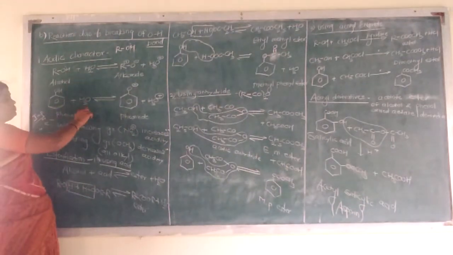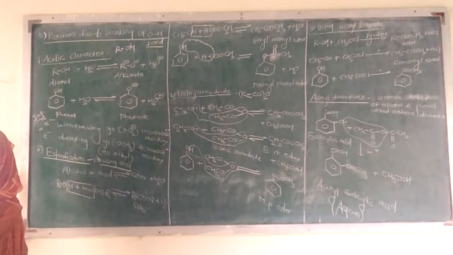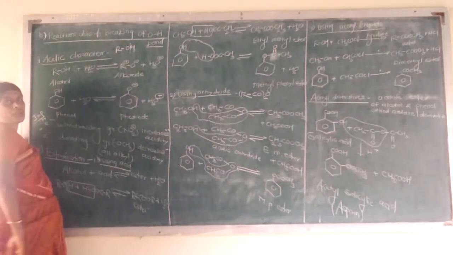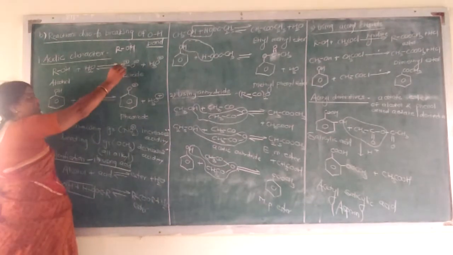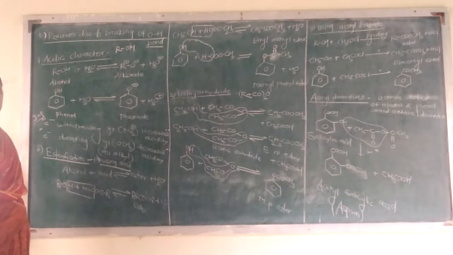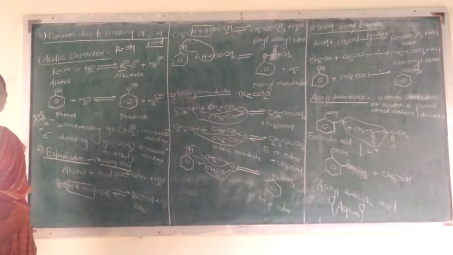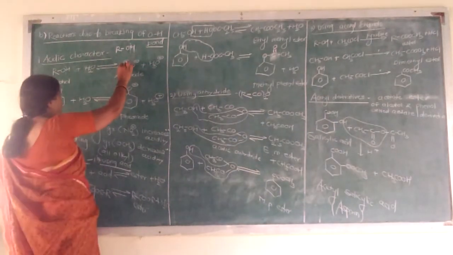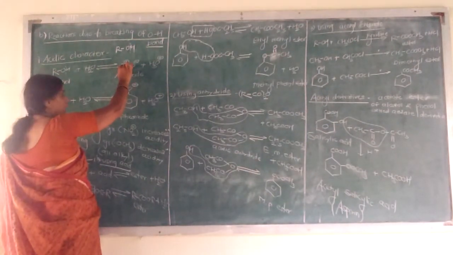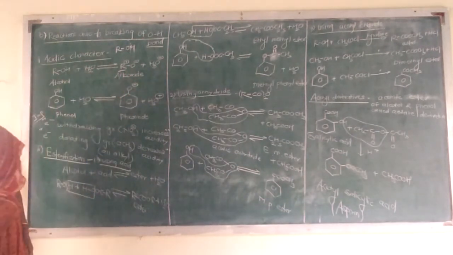From these two, it indicates that phenol is more acidic in nature compared to alcohol, because this alkyl group shows a plus inductive effect. The alkyl group is an electron donating group, so this electron donating group shows the plus inductive effect. Due to this, alkoxide is destabilized.